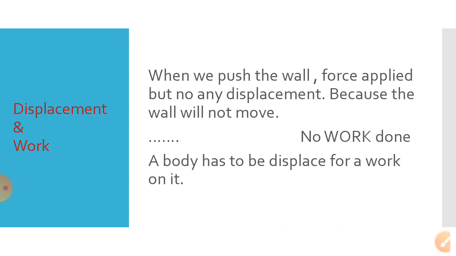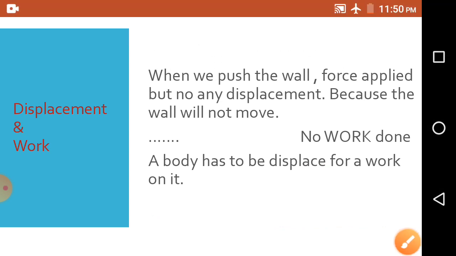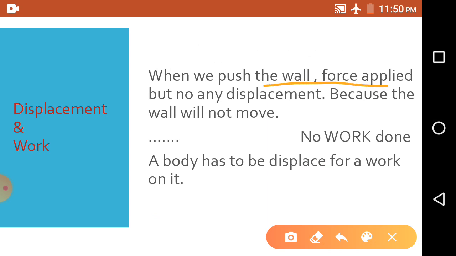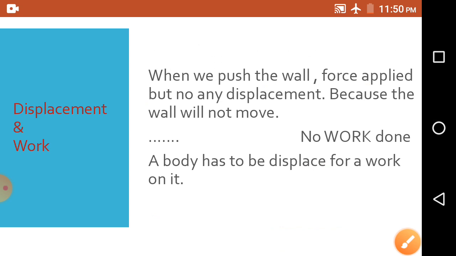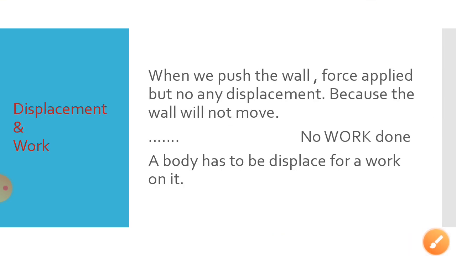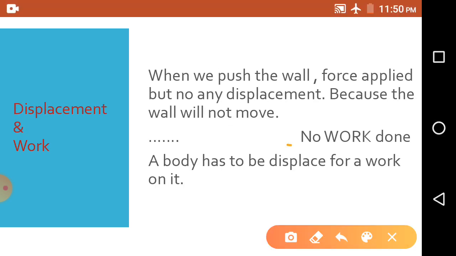Now see how displacement and work done are related. See, this one is important: when we push a wall, a force is applied on the wall, but is there any displacement? The wall will not move, so there is no displacement. So we say there is no work done. A body has to be displaced for work to be done on it.